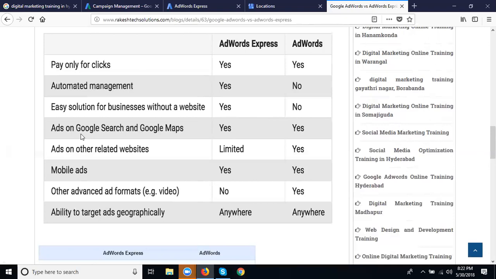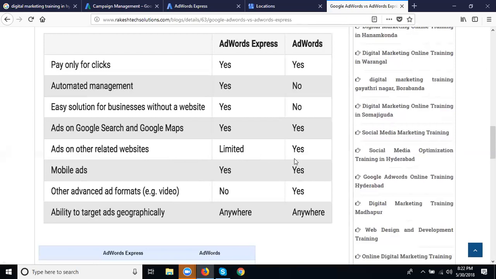Ads on Google search and Google Maps. Yes and yes. You can display your address also in the search network, both AdWords and AdWords Express. Ads on other related websites, limited.